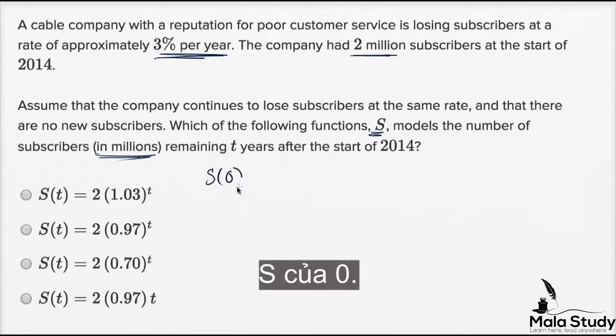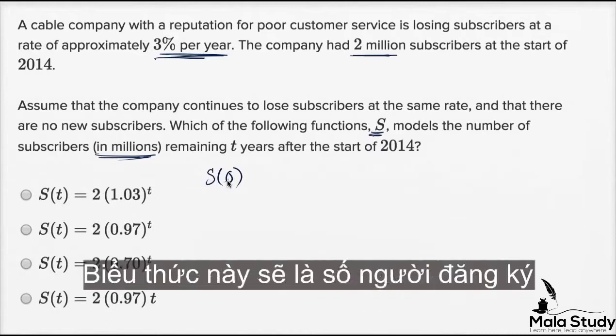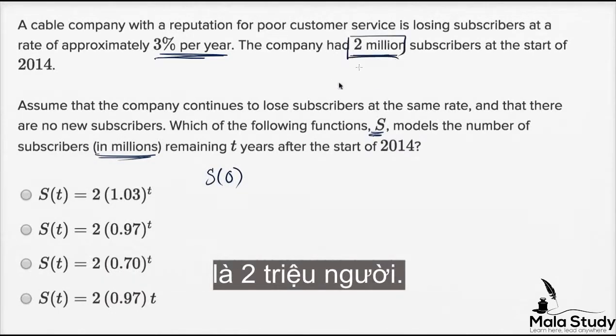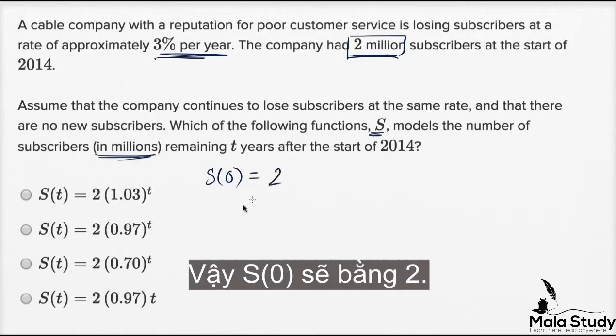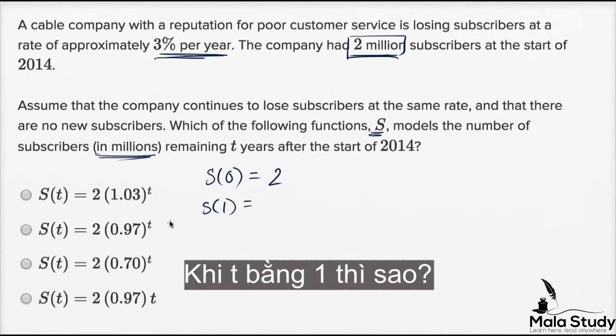So S of 0, when T equals 0, this is 0 years after the start of 2014. So this would be the number of subscribers they had at the start of 2014, which is 2 million. So S of 0 is going to be 2. Remember, S is in terms of millions. They tell us that. So S of 0 is 2. What is S of 1 going to be when T equals 1?